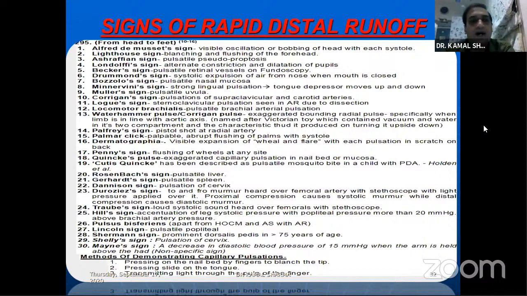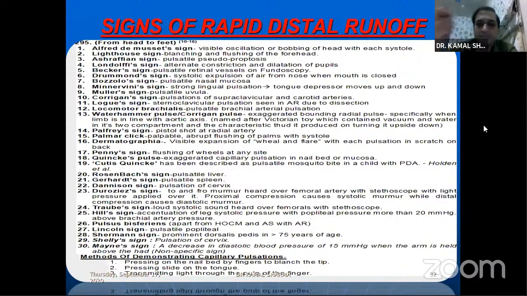Alfred de Musset's sign, we all know, is oscillating, bobbing of the head in systole. Lighthouse sign is blanching and flushing of the forehead. Ashrafi's sign is pulsatile pseudoproptosis. Landolfi's sign is constriction and dilatation of the pupil. Becker's sign is retinal vessel dilatation and constriction, or pulsatility, in fundoscopy. Drummond's sign is systolic expulsion of air from the nose when the mouth is closed. Gerhardt's sign is pulsatile nasal mucosa. Minervini's sign is strong lingual pulsation.